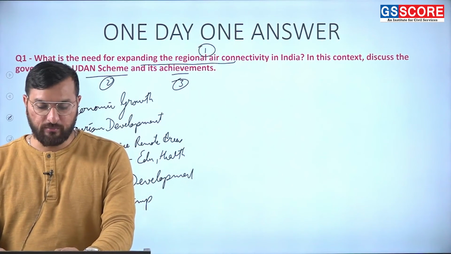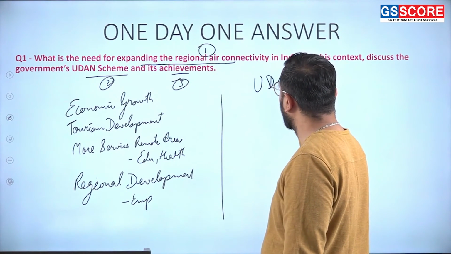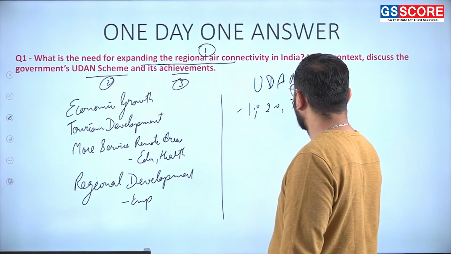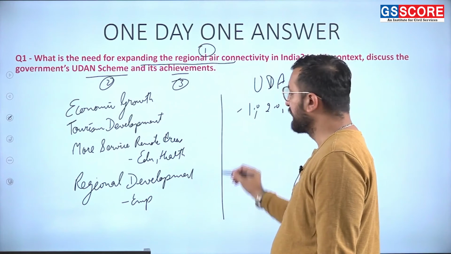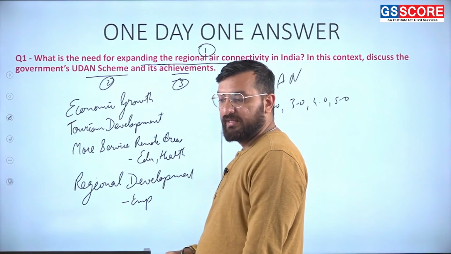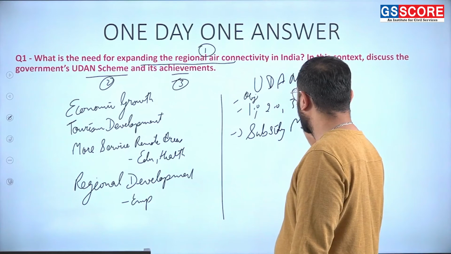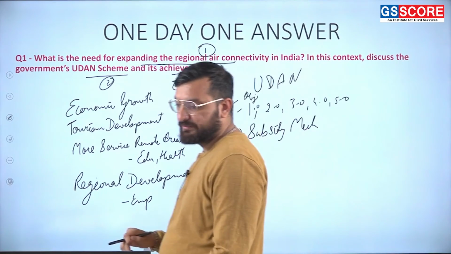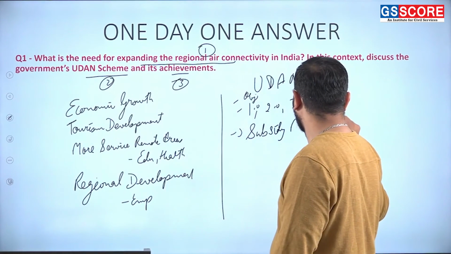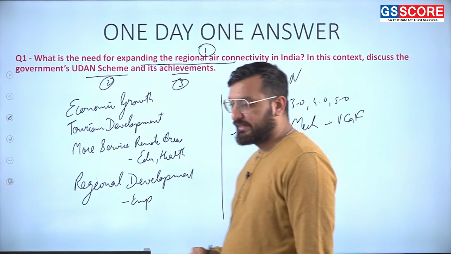Then on the next page you can talk about the UDAAN scheme, and we have already discussed the UDAAN scheme. Okay. So you can talk about 1.0, 2.0, 3.0 and 4.0 and 5.0. Then you can also, in the introduction part, you can talk about the objectives of the UDAAN scheme. Then subsidy mechanism you can talk about, that government is giving subsidy to the airplane companies, and government is also providing viability gap funding, subsidy through viability gap funding part to the airline companies.